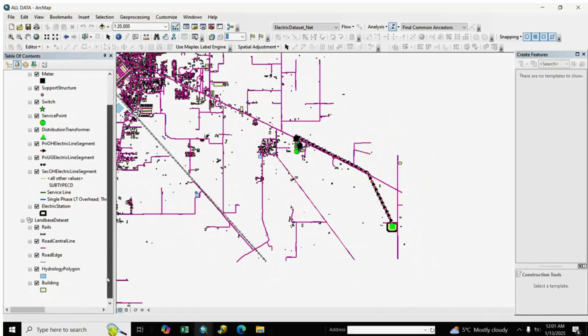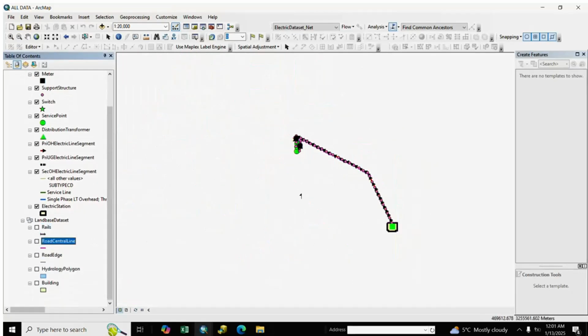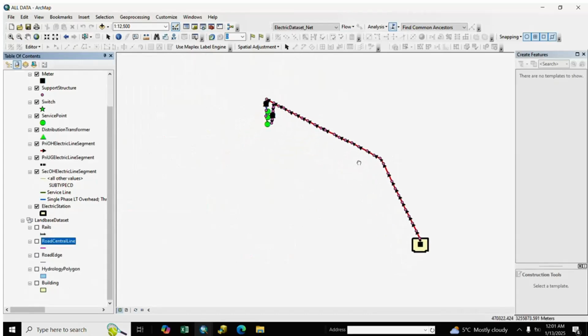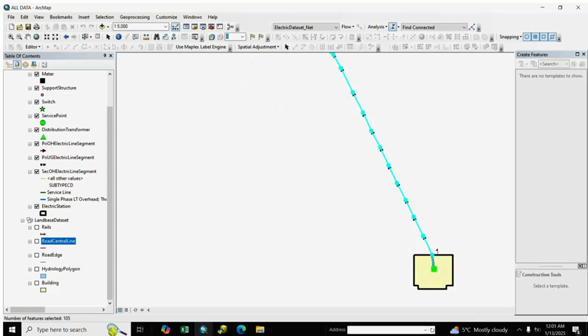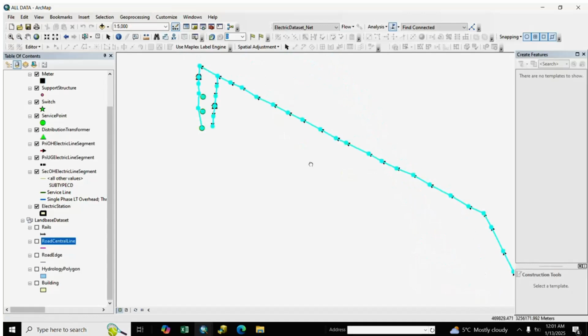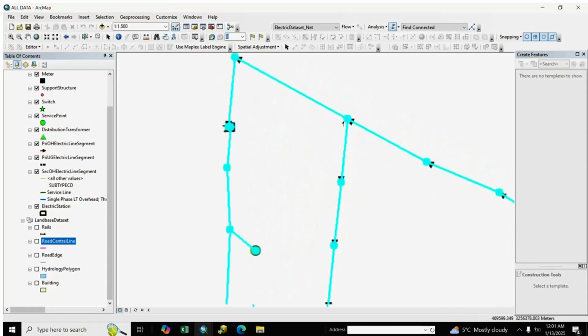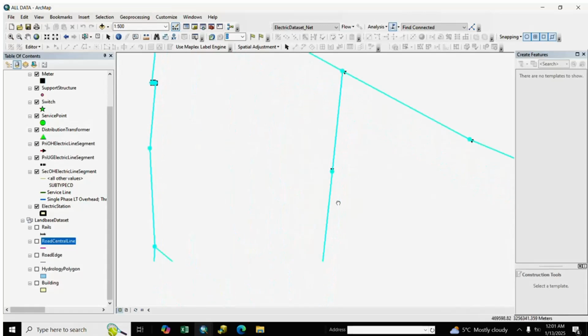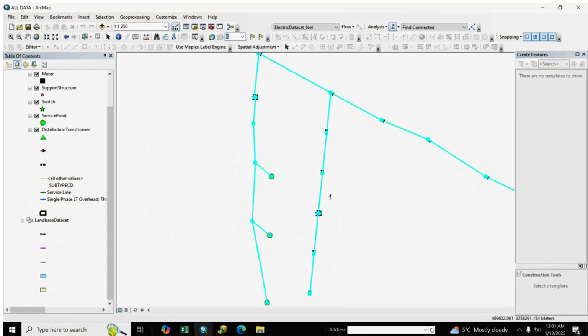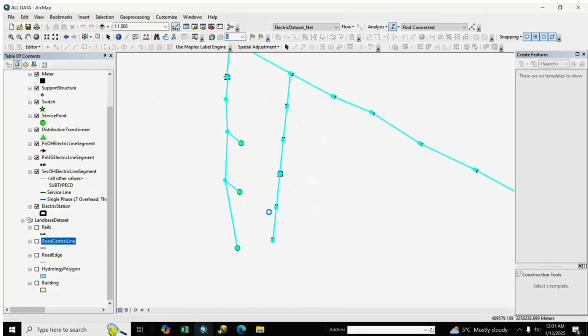We close land base, we select connected, and we connect it. You see here our line is connected. We mostly see our connection is here, so our network is connected.